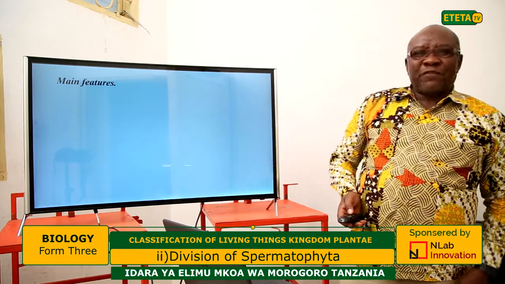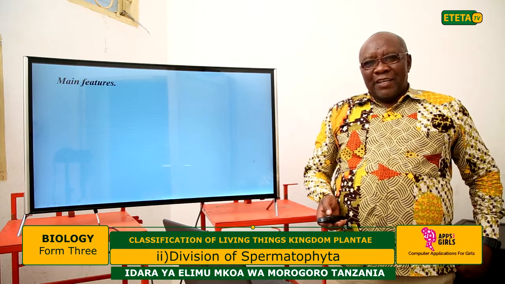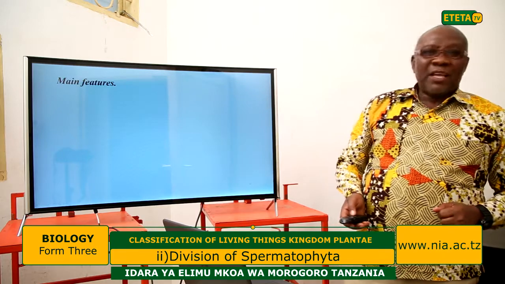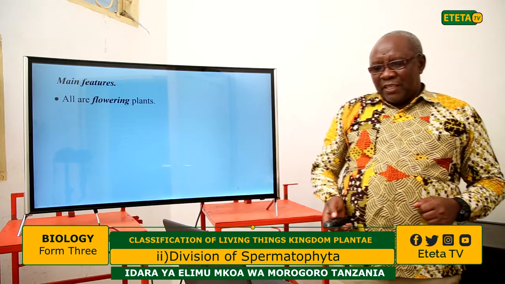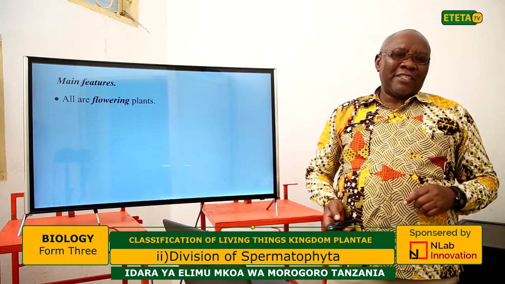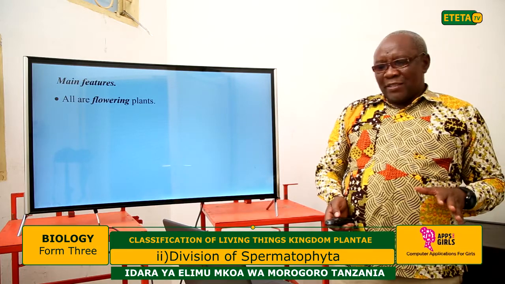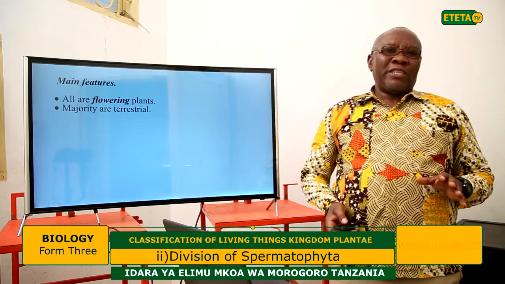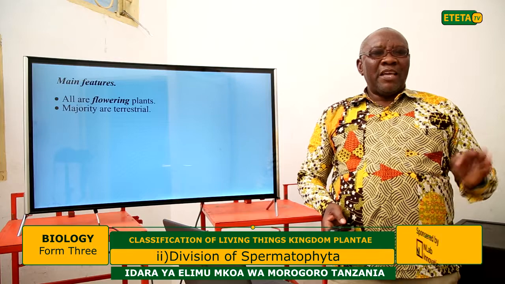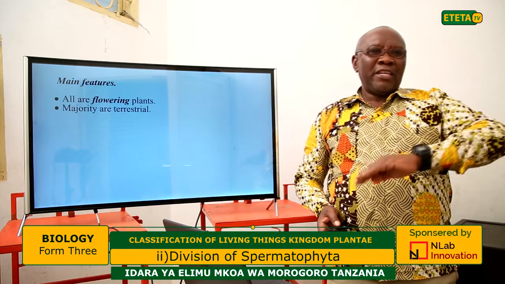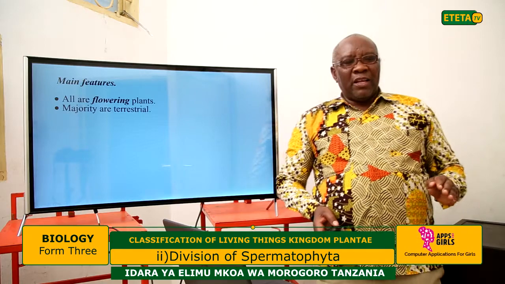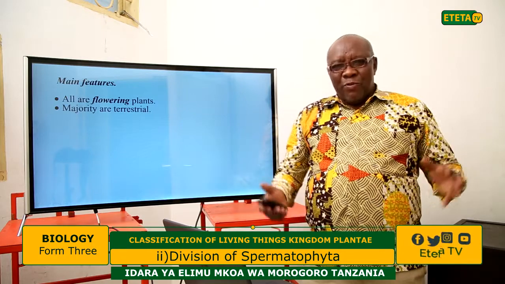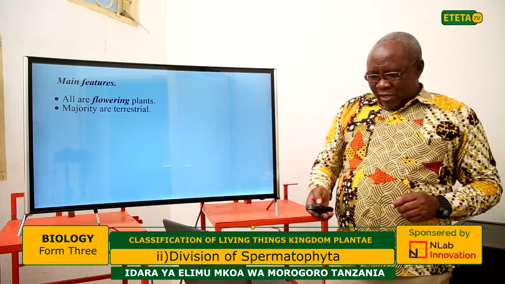The main features are as follows. The herbs, shrubs, and trees have common features. All are flowering plants; all of these produce flowers. That's why they are known as the flowering plants. Also, the majority are terrestrial, which means they are found on the land, not in water. So most of these plants are terrestrial. That is why they share common features.